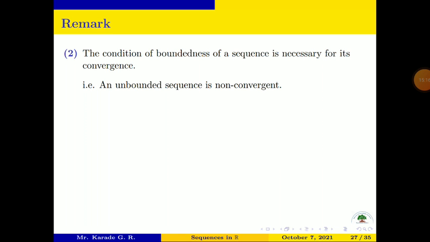That is, an unbounded sequence is non-convergent. If our sequence is unbounded, then obviously that sequence is not convergent. For a sequence to be convergent, it is very important that it must first of all be a bounded sequence.